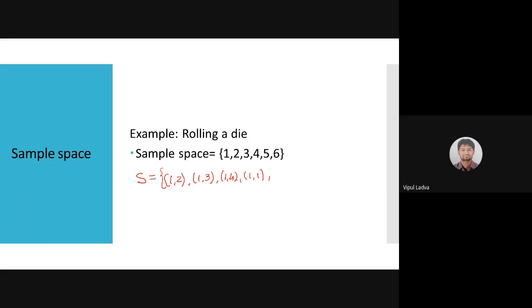That will contain 1,1, 1,2, 1,3, 1,4, 1,5, 1,6. Then it will start from 2: 2,1, 2,2 up to 2,6, 3,1, 3,2 up to 3,6, and the last element will be 6,6. Is it okay? Yes, sir. Good. So this sample space will contain a total of 36 numbers of